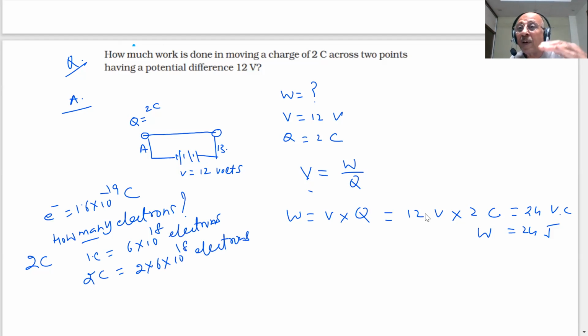If you want to move so many electrons from point A to point B, the work is 24 joules. If you apply a battery of 12 volts, where will the 12 volts come from? What is a battery? When cells are connected in series, if you have a cell of 3 volts and connect 4 in series, you will get 3 into 4, 12 volts. Clear? Any doubt?